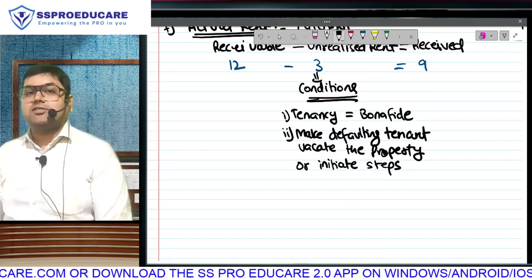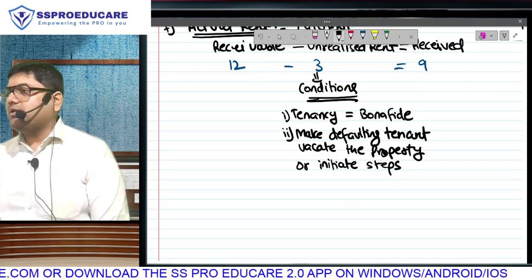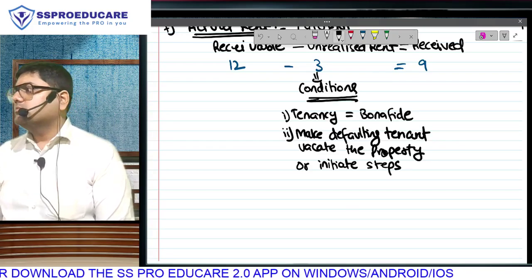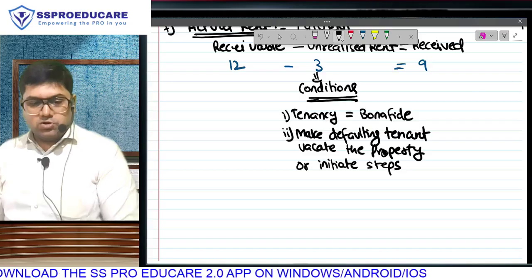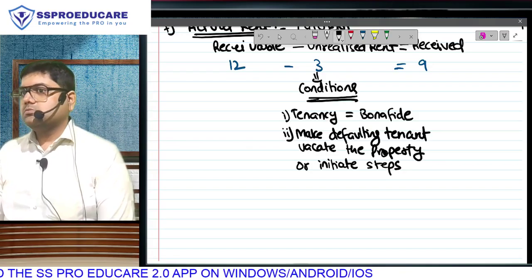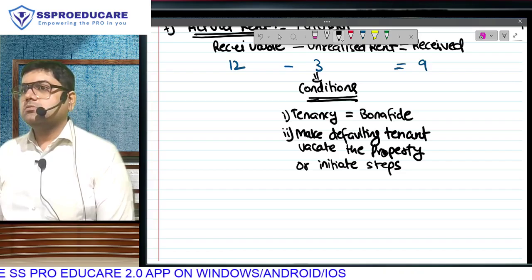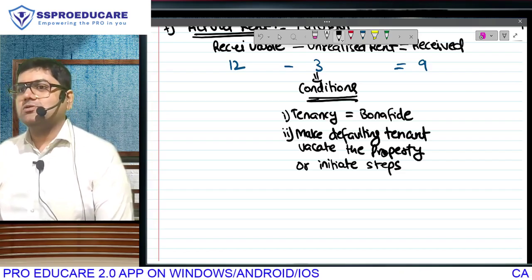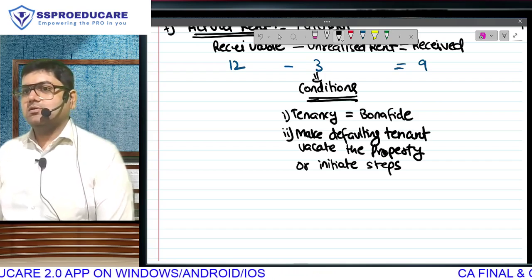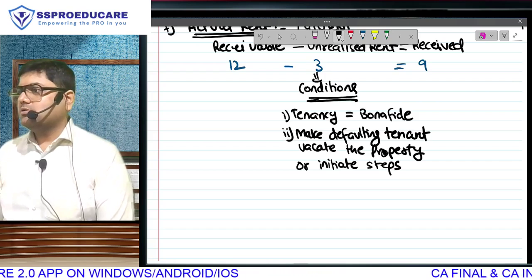When they say initiate steps, it does not mean like Bollywood, where you go to his house and start throwing things out. Give a legal notice: you are not giving my rent, kindly vacate the property. At least you have started the process. If you start the process, your condition is fulfilled. Understood?